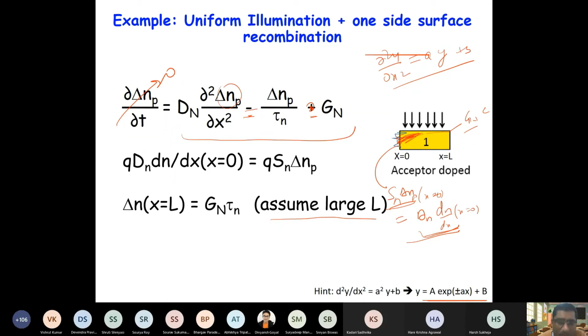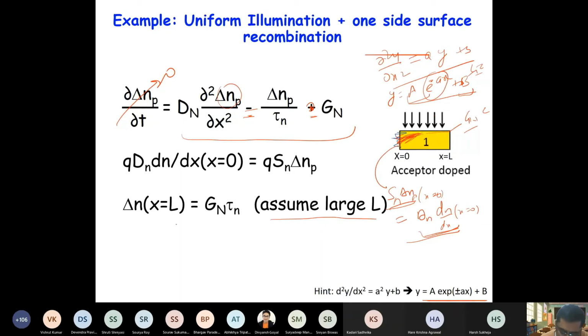So the solution will have only y is a times e to the power minus ax plus b. At x equal to L, this will be very small, so you can ignore it. So y will be equal to b, so your coefficient b will be G tau.